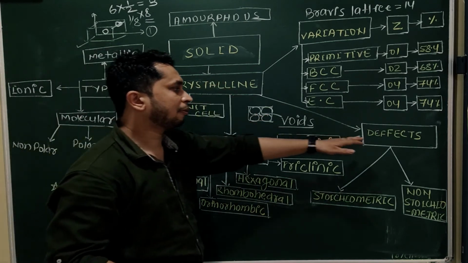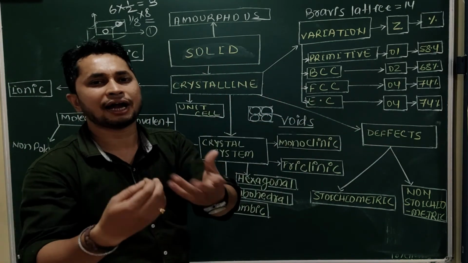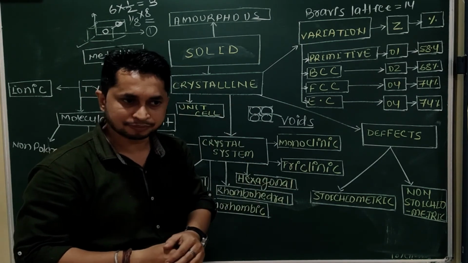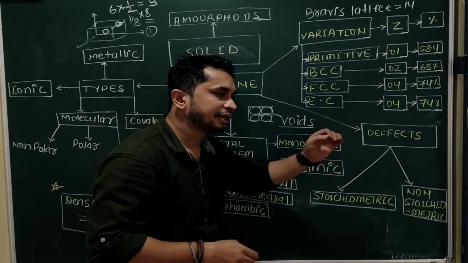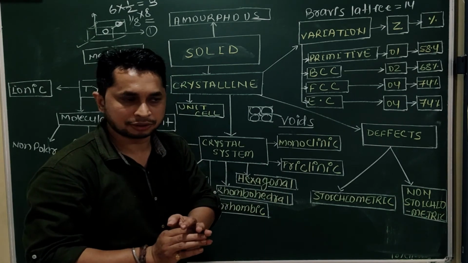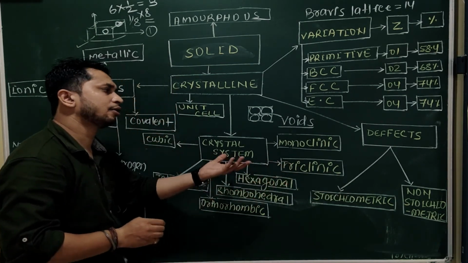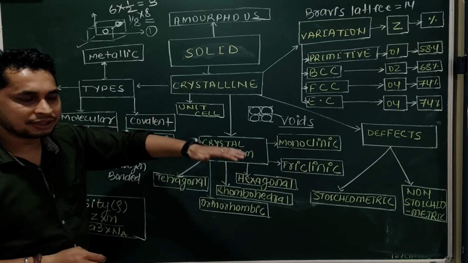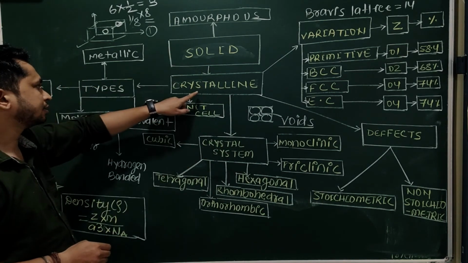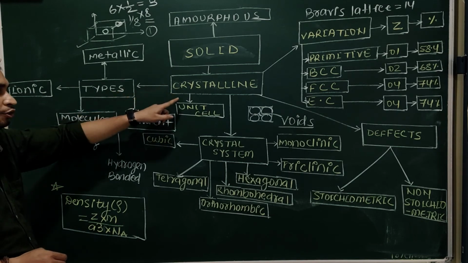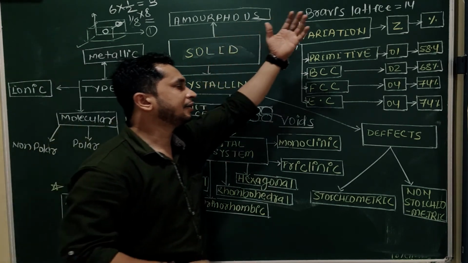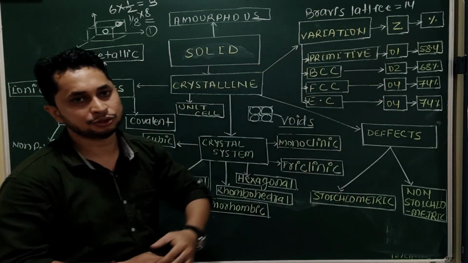After that, the last point is about defects. If the particles, the atoms, the ions are arranged in a sequence and sometimes they do not follow the order, they do not follow the pattern, this is called a defect. Defects are called stoichiometric or non-stoichiometric defects. We will see the defects in another part. So overall: solid, crystalline solid, types of crystalline solid, unit of crystalline solid, types of crystal system and variation of crystal system, and effective number of atoms present in that unit cell.